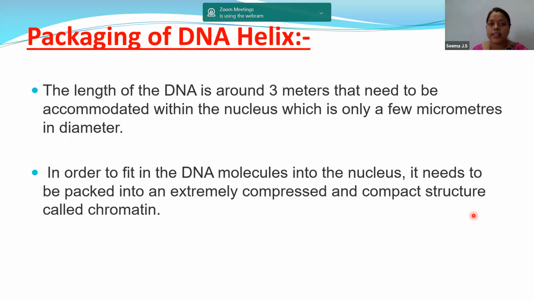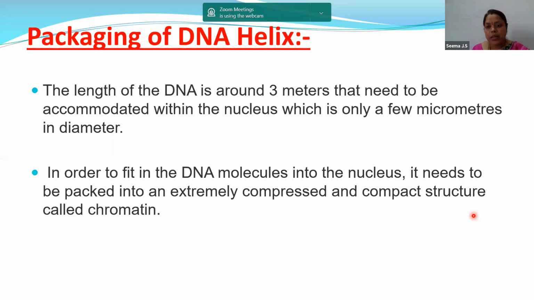Now let us discuss what is this packaging of DNA helix. The length of DNA is around 3 meters. In our textbook, they have given 2.2 meters, roughly from 2.2 to 3 meters, that needs to be accommodated within the nucleus, which is only a few micrometers in diameter. As we know, nucleus is very small and the diameter is very less, whereas the length of the DNA is very, very big. Now, in order to fit the DNA molecule into the nucleus, it needs to be packed in an extremely compressed and compact form.